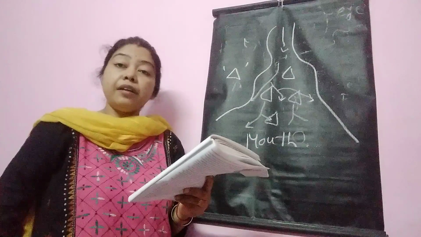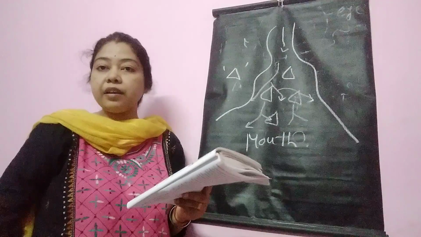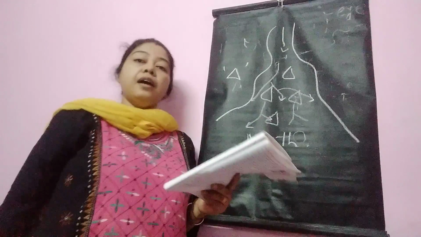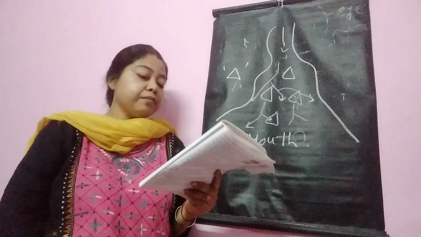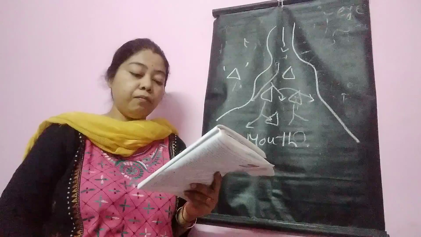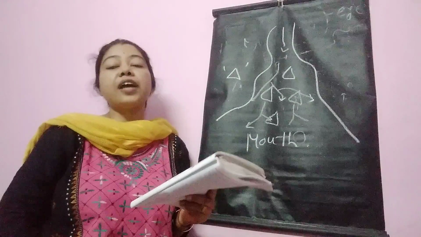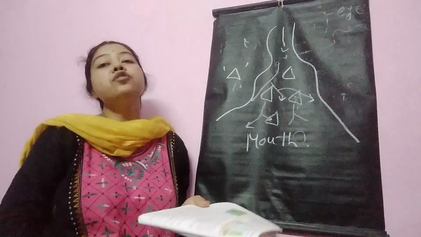Now, very important, the conditions necessary for the formation of delta. Very important, you should practice and read this part. The sea in which the river deposits should be shallow so that the sediments do not disappear. Shallow means not so deep.